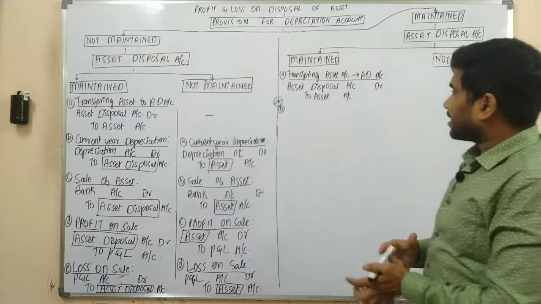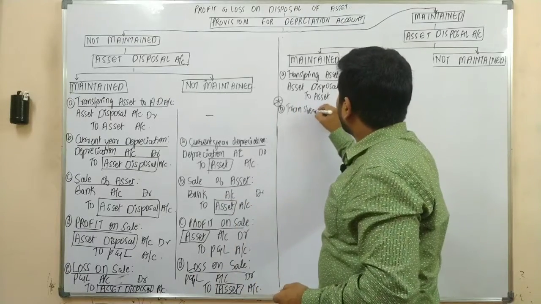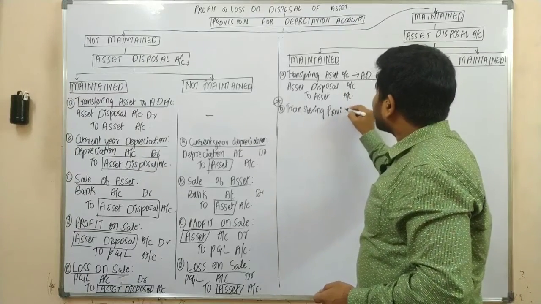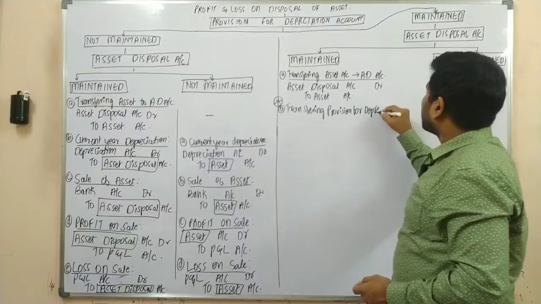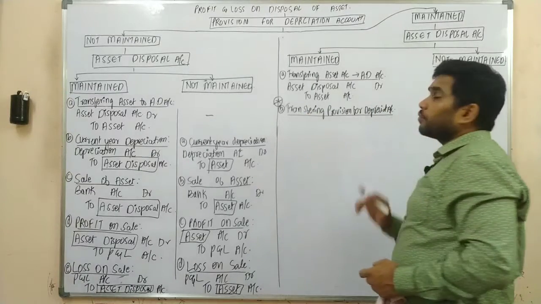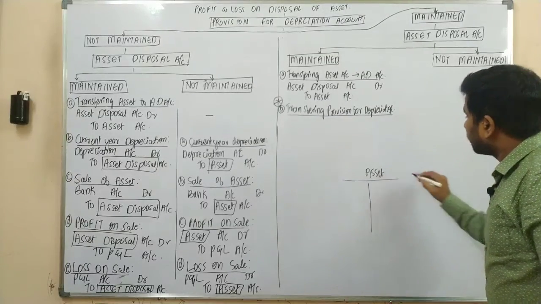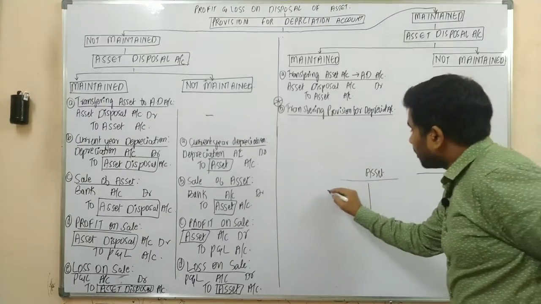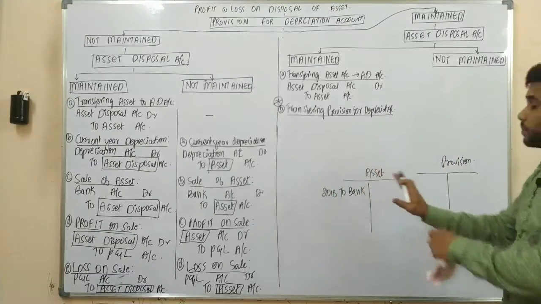As we are supposed to transfer our provision for depreciation account to your asset account, your next transaction would be transferring your provision for depreciation account. So upon transferring your provision for depreciation account, you have your asset account and your provision for depreciation account. Let us assume the asset was purchased in 2018, that is nothing but your to bank.